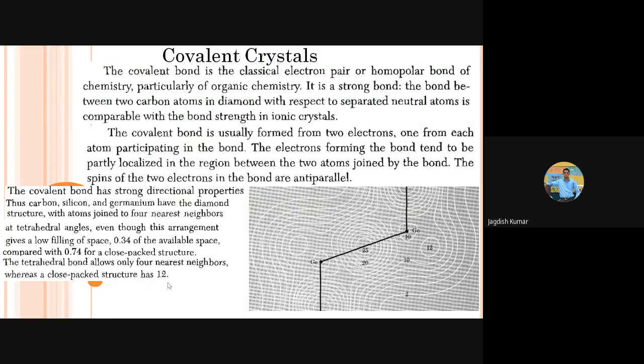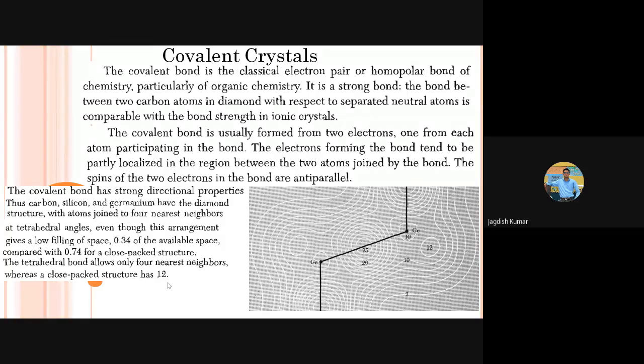So if you have an FCC lattice and it consists of monoatomic bases, then in most cases it will lead to closely packed crystal structures. For example, calcium, as I told you, most of your alkali metals, alkaline earth metals, they form FCC structures. So those are close packed structures.